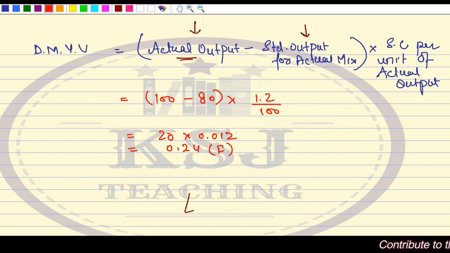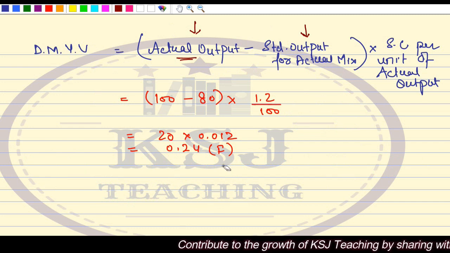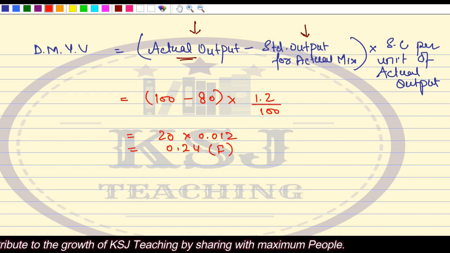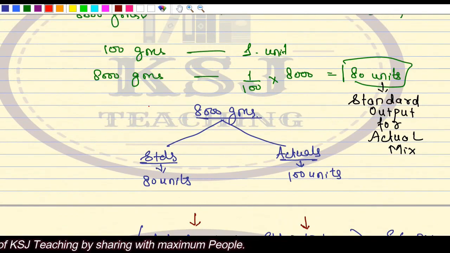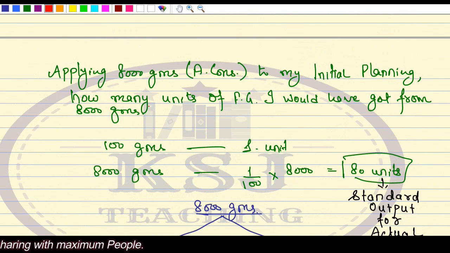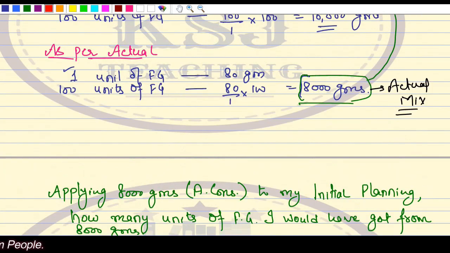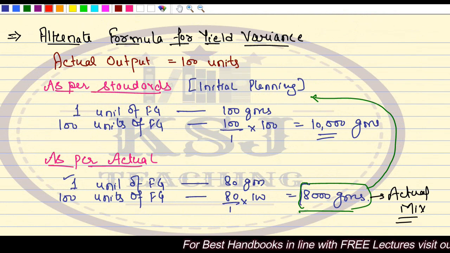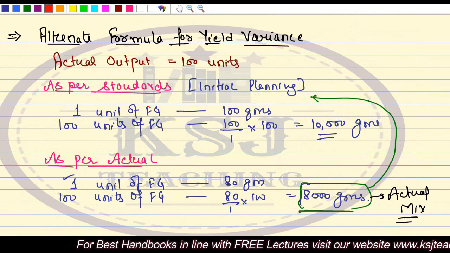So this is an alternative approach of finding the yield variance, the output approach. This is another way of doing it. Clear? I hope you are able to understand. Even if you are not able to understand, nothing to worry about. Listen to it 2 or 3 times. Even then, if you are not able to understand, then leave it from the examination point of view, no issues.